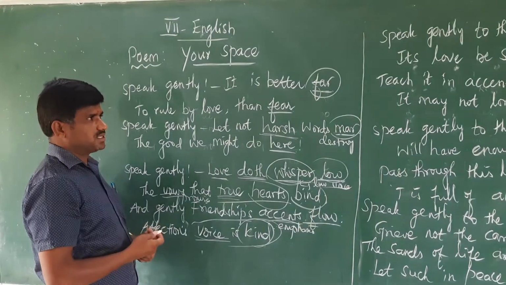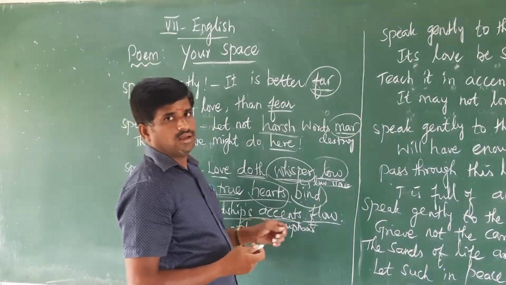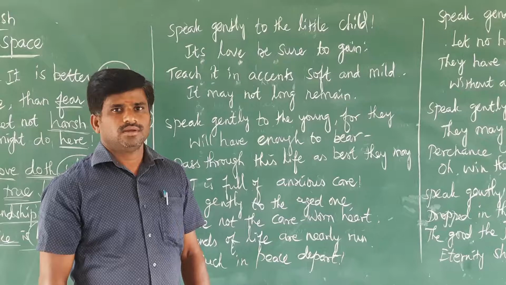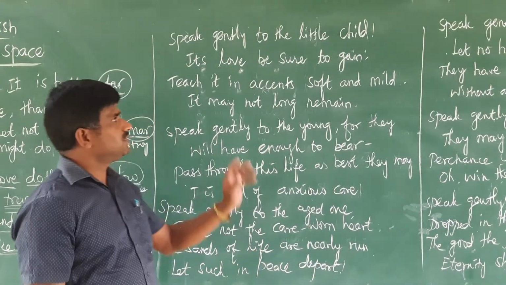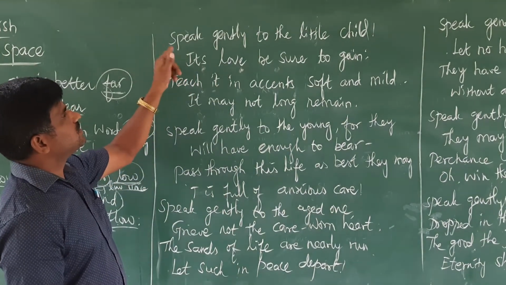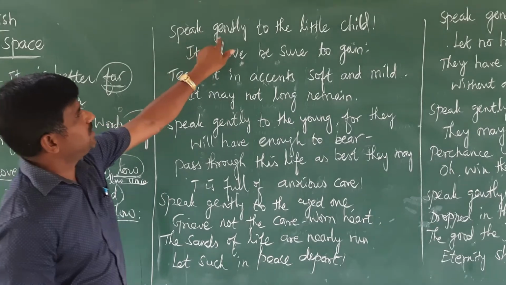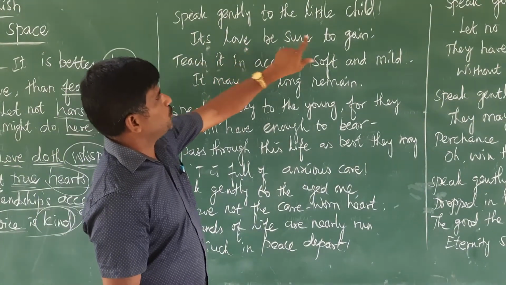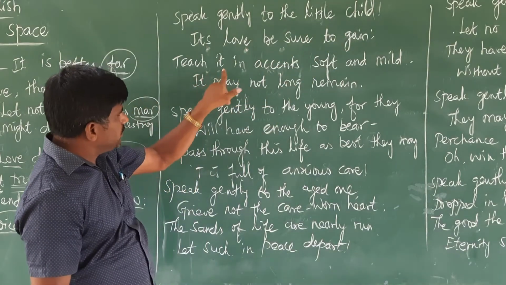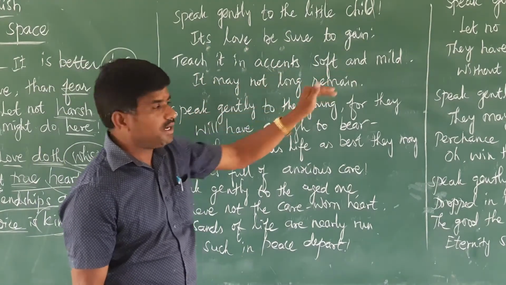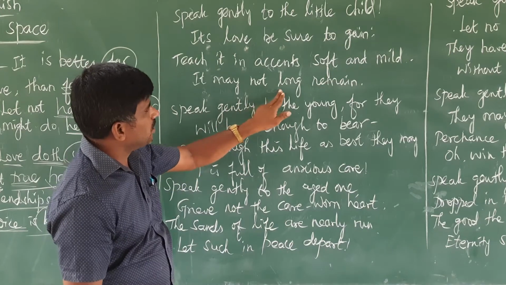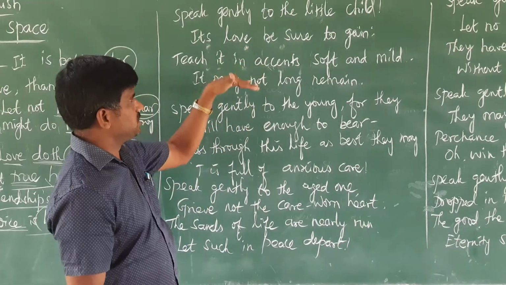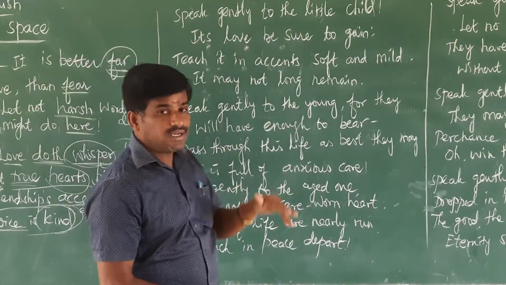Now we go for the third stanza. The third stanza of the poem is: Speak gently to the little child, that its love be sure to gain. Teach it in accents soft and mild, it may not long remain. These are the four lines given. Speak gently to the little child.